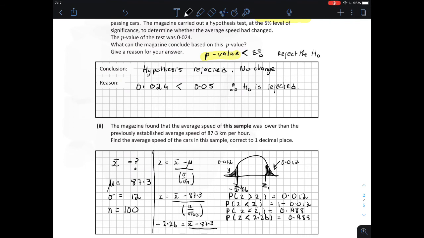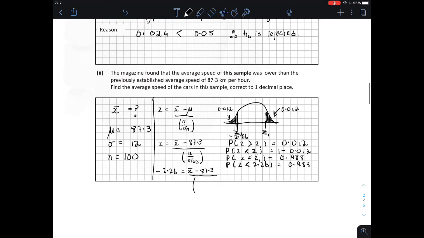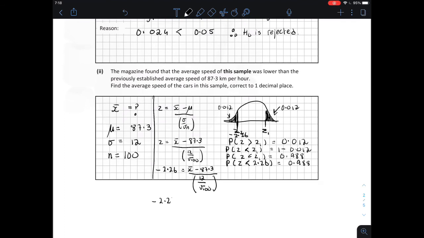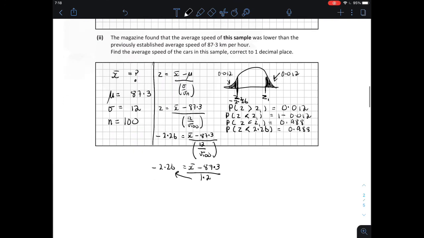2.26. Taking that data and substituting it into our formula gives us minus 2.26 equals x hat minus 87.3 divided by 12 over the square root of 100, which gives us minus 2.26 equals x hat minus 87.3 over 1.2.